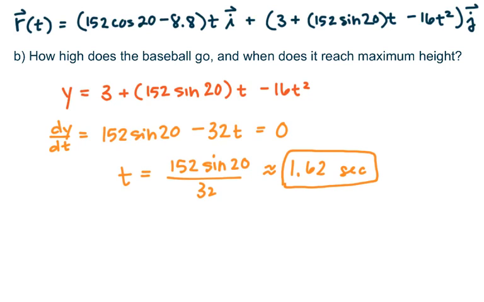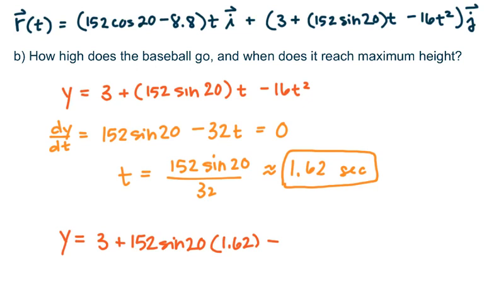And if we want to know how high we will go, we just need to plug this time back into our vertical component. We don't need the entire position. We just want to know the height. So that's why we're using the vertical component here. So this would be y equals 3 plus 152 sine 20 times t, where I'm going to use my approximate value on the paper, but you should use exact values in your calculation.